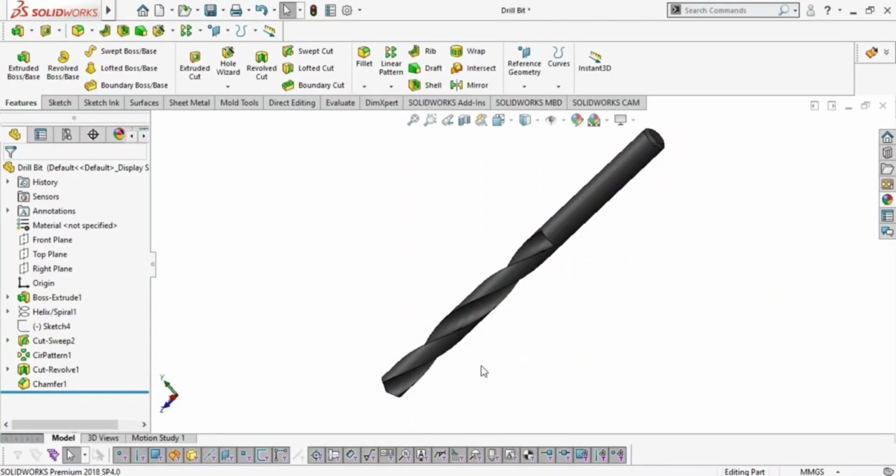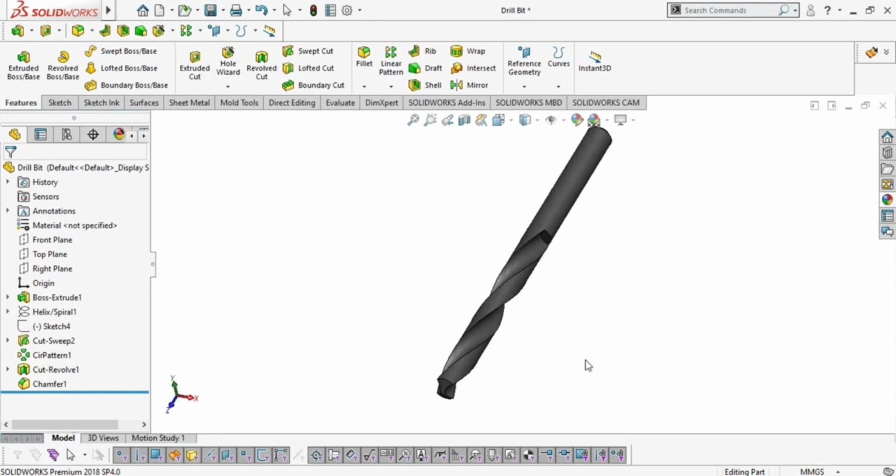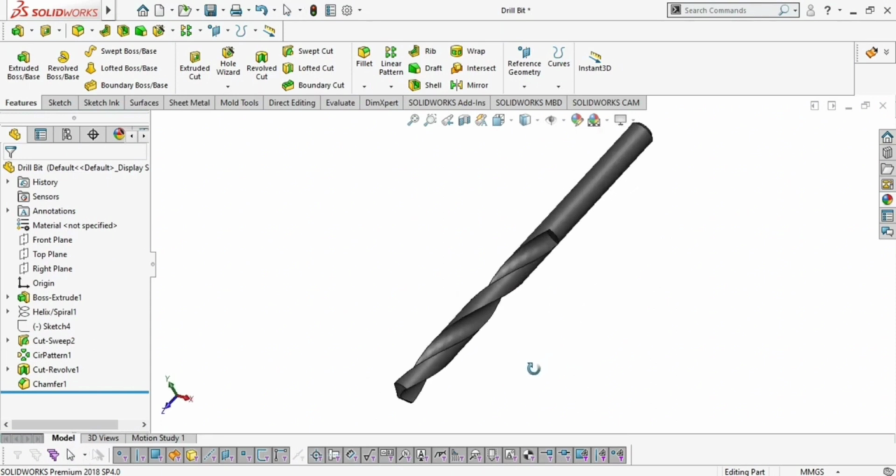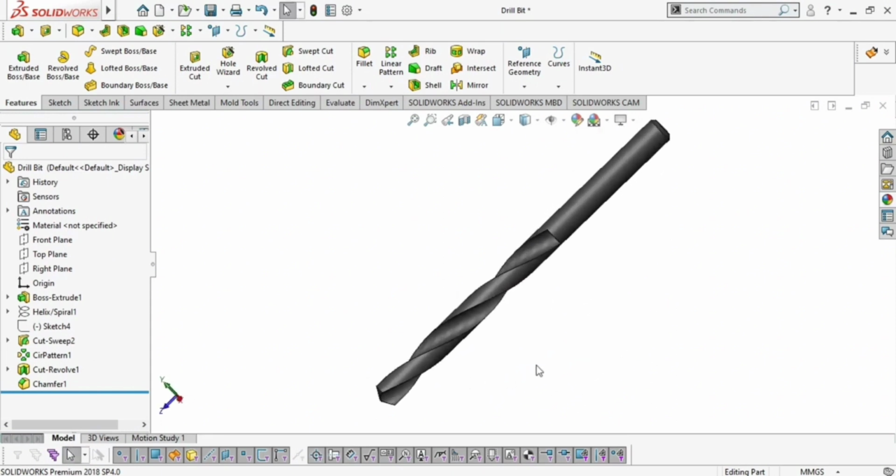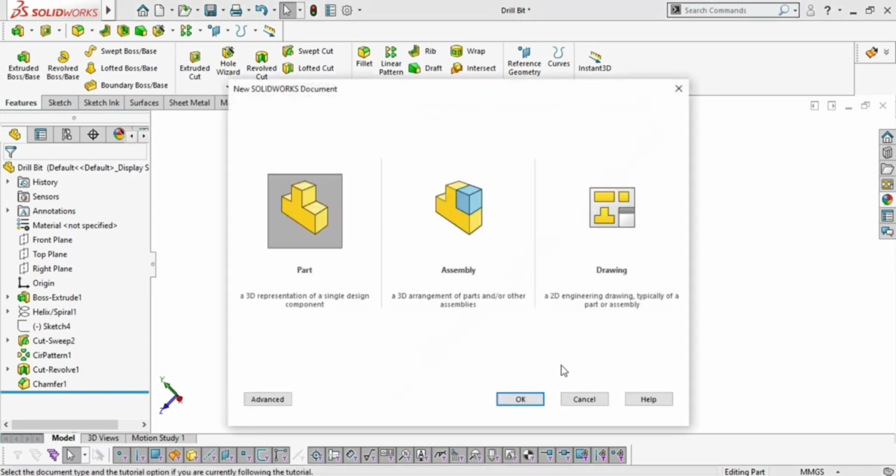SolidCam 3D. Today in our tutorial drawing we are going to create this very beautiful drill bit in which we are going to use different types of features. So let's start our drawing.